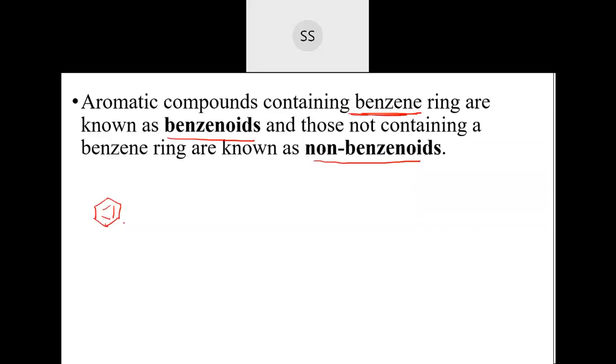And if they don't contain a benzene ring, like you remember when I was doing the classification in some basic concepts, there also we have discussed. Tropylone is one example. Tropylone does not contain a benzene ring. This is how the structure of tropylone is. This is the structure they have, and then they have double bonds like this. So it doesn't have a benzene ring. It is not a benzene ring. You can see here seven sites are there: four, and then five, six, seven. So this is not a benzene containing compound, so they are called non-benzenoid.